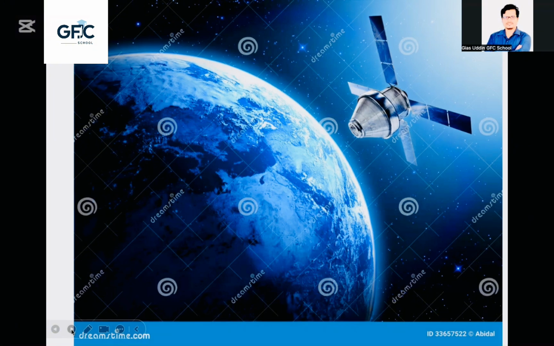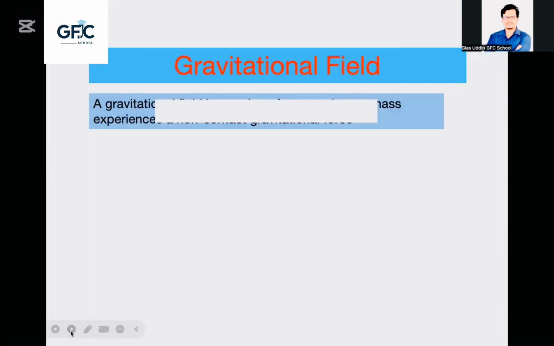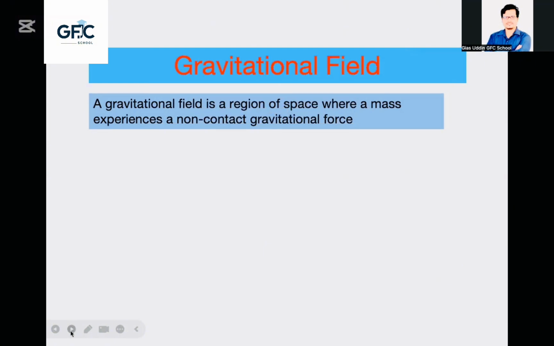And you know, our Bangladesh sent the Bangabandhu satellite 5 years ago. That satellite is rotating with respect to the earth. Look at another picture. What do you mean by this? Okay, fine. Now we will understand gravitational field.